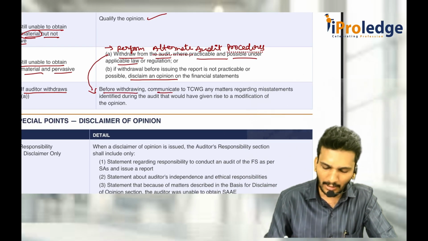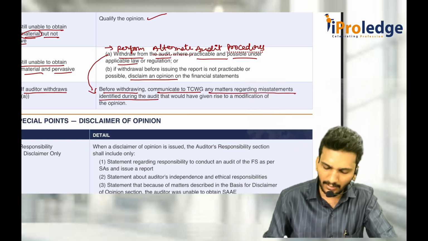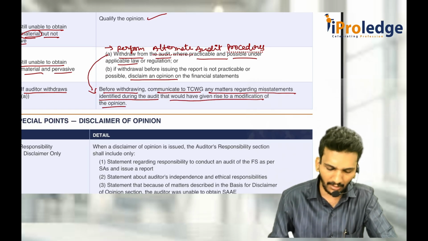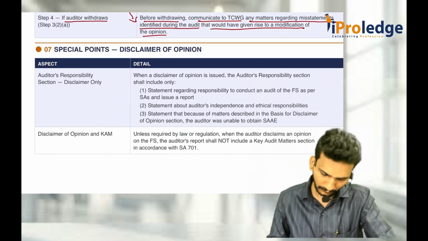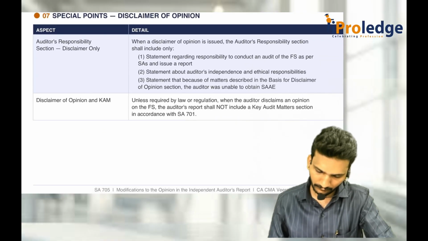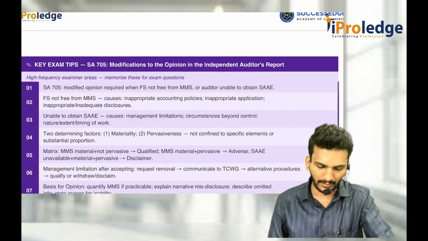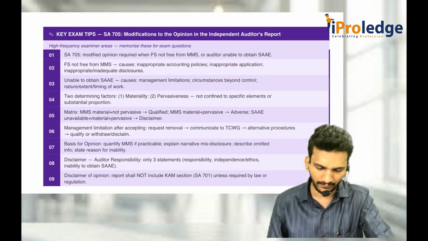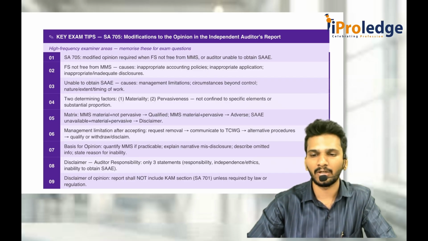Before withdrawing, communicate to TCWG any matters regarding the misstatements identified during the audit that would have given rise to a modification of opinion. That's it with respect to 705. Special points, you can go through that anyway. This is a summary part. Please take a screenshot of it.